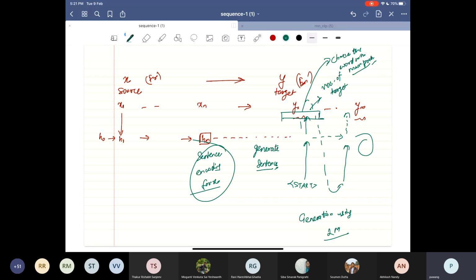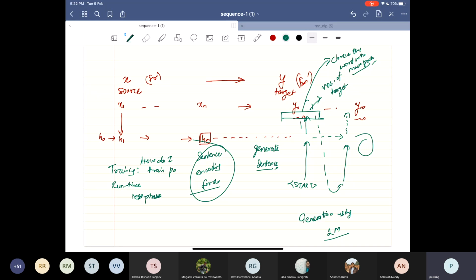Okay. Now, what is crucial here is that there are two phases. One is the training phase, another is the runtime or test phase. So the training phase is more about how to train the parameters. What are the parameters and how do I train the parameters?